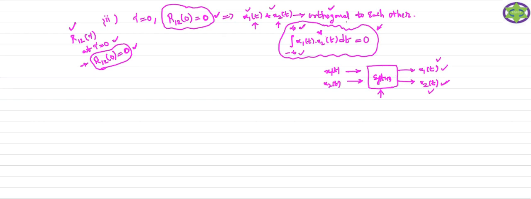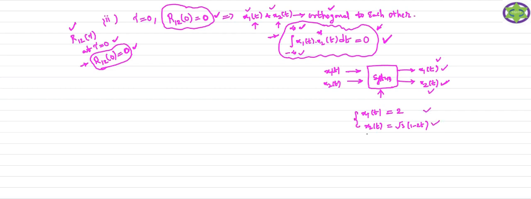So if the signals are orthogonal, they must satisfy this condition. This is a very important condition, so just remember it. In the examination, the question is given like this: one signal x1 of t is given to you, and another signal x2 of t. For example, x1 of t is 2 and x2 of t is 1 minus 2t. Two signals like that are given to you in the examination.